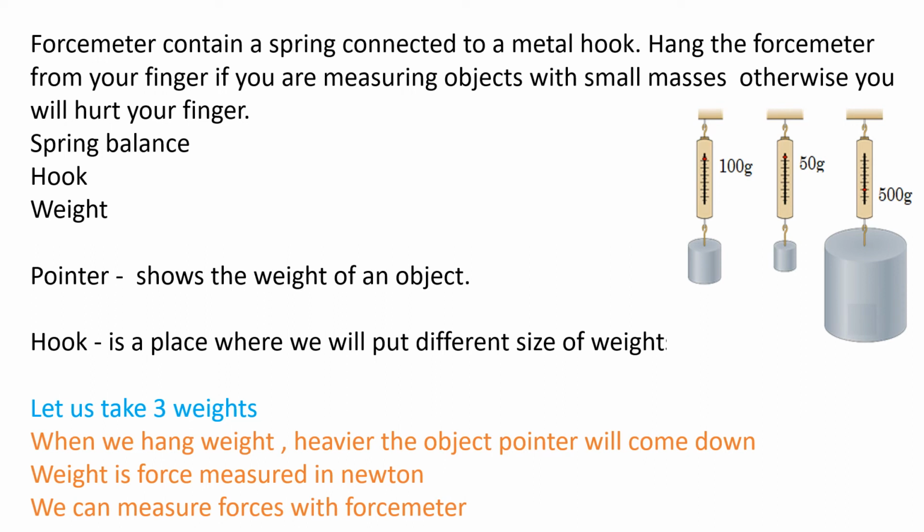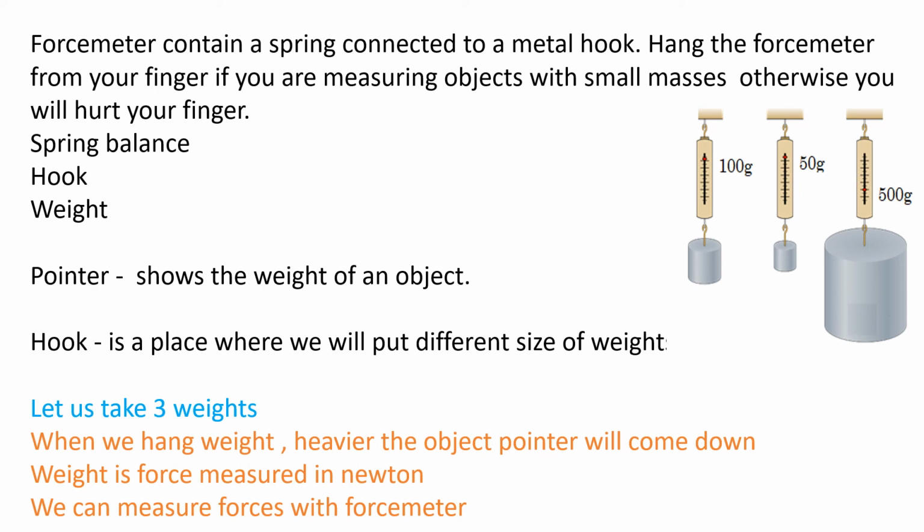The things we require for measuring the objects are a spring balance, a hook, and the weights. There's a pointer inside the force meter, a red dot, which shows the weight of an object. In the first one, 100 gram, the red dot pointer shows that the mass is 100 grams. After that you can see 50 grams, and after that 500 grams. The hook is a place where you put the different sizes of weights, and we can see their measurements: 100 gram, 50 gram, and 500 gram.